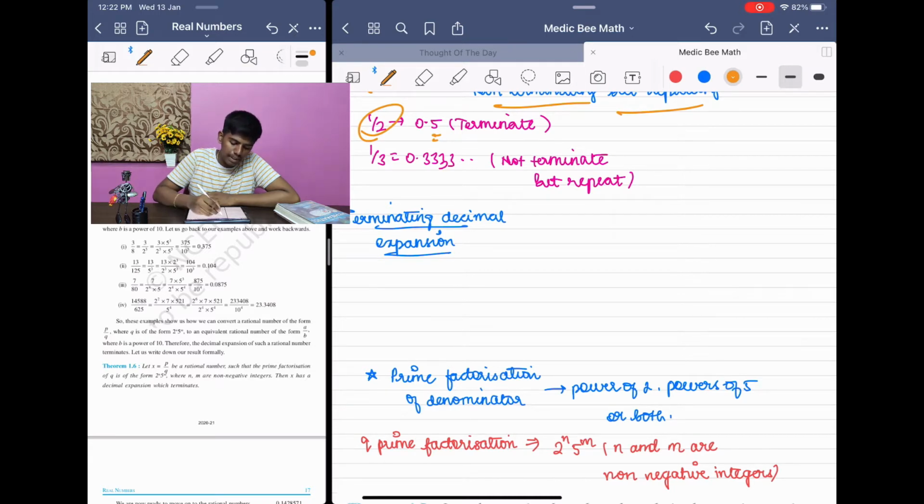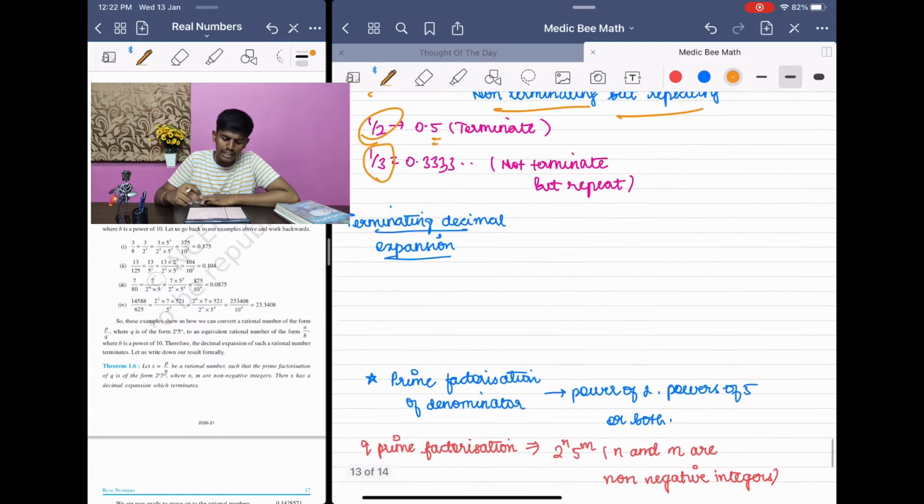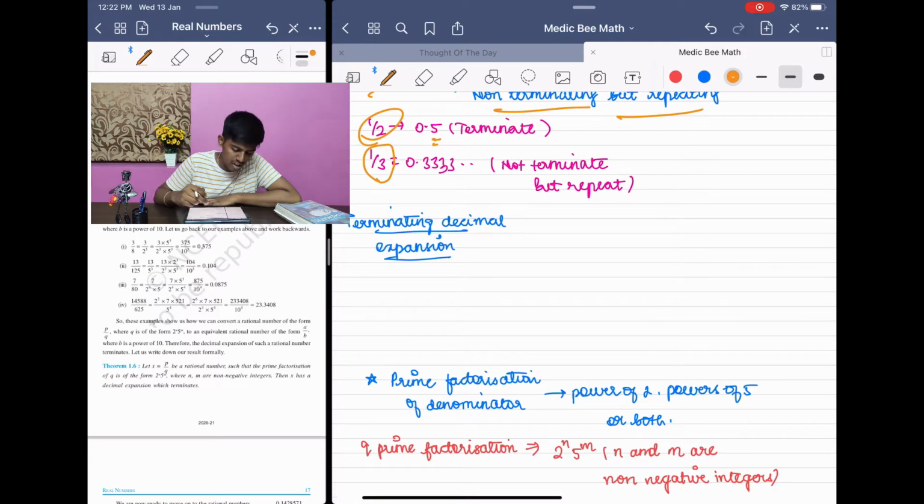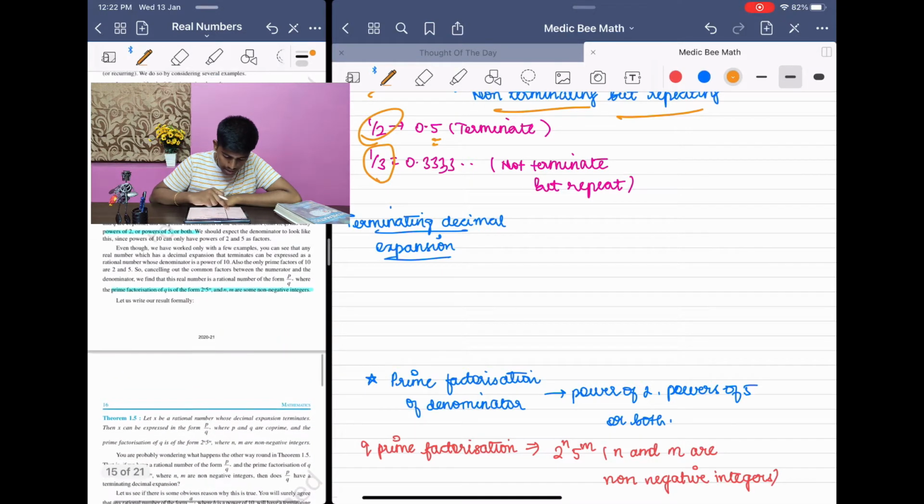And another example is 1 by 3. 1 by 3 is again a rational number. If we do the decimal expansion, it comes out to be 0.33333. Does it terminate anywhere? No, it doesn't. But you can see that it is repeating itself. The number 3 is coming again and again and again. So these are the two types of decimal expansion you can get for a rational number.